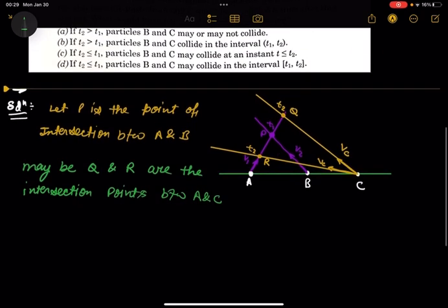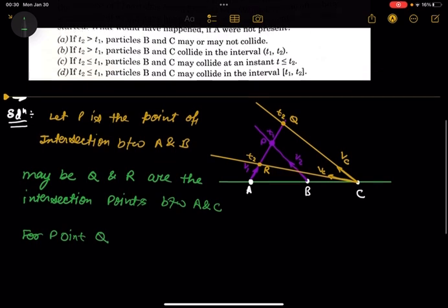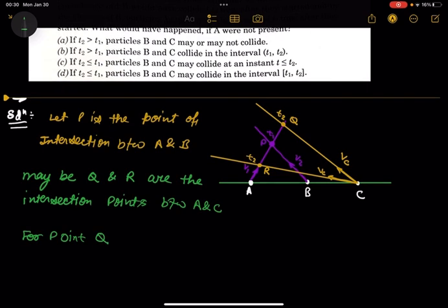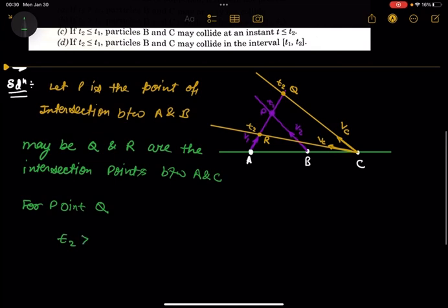If it collides at Q, the time taken T2 is more than T1. But for point R, T2 is less than T1, because A will reach early compared to T1 if it collides at point R, but if it collides at point Q, then the time taken by A is more than T1.